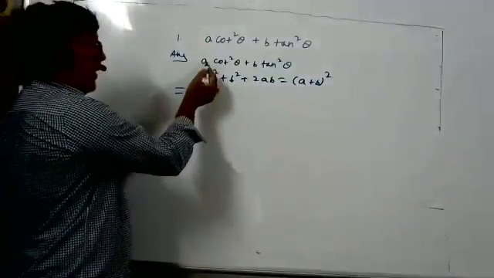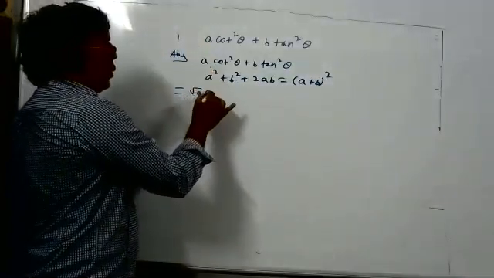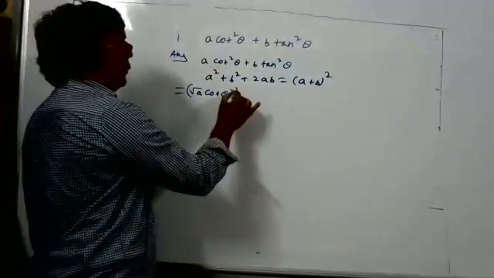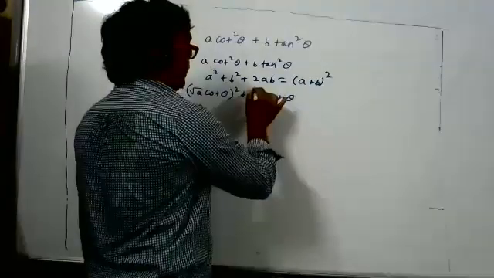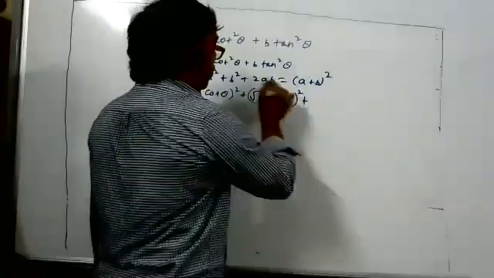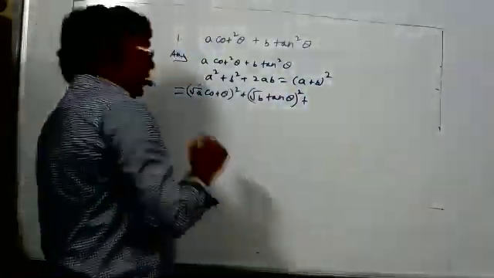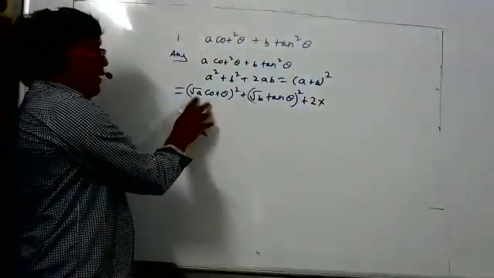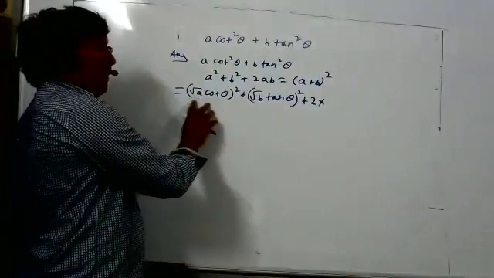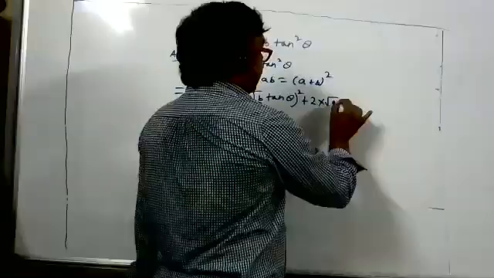So purposely I will write this as root A cot theta whole square, plus root B tan theta whole square. Then I want 2AB. 2AB is not there, so I will write 2AB. What is my A? Root A cot theta.